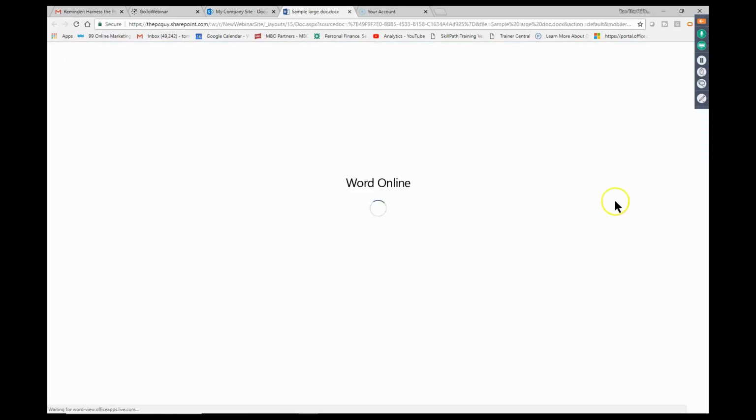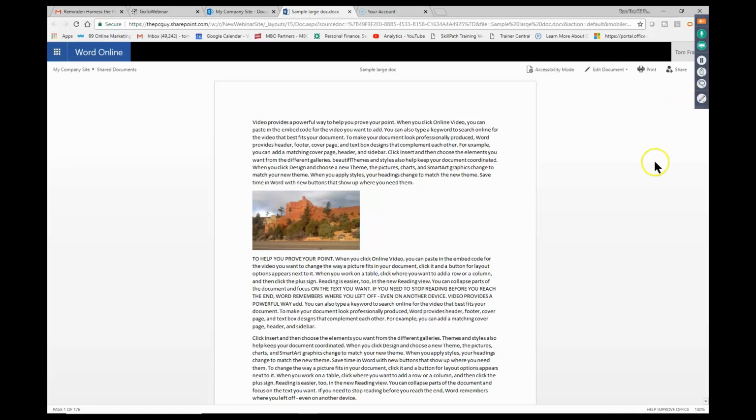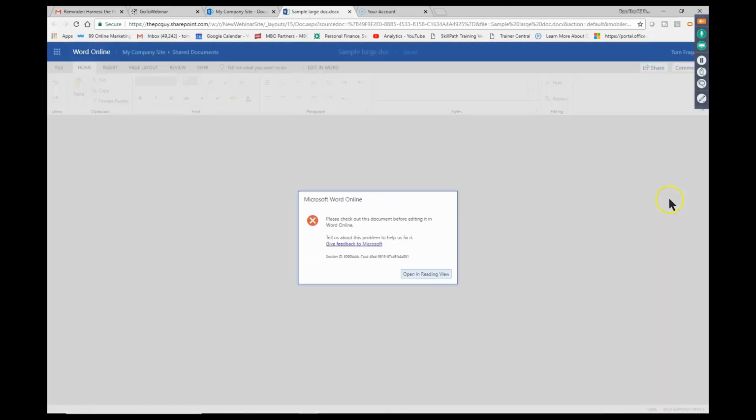It does open up in Word Online if you have that installed. Most of you probably do. And let's say at this point, I want to edit that document. I'm just going to edit it in the browser. Notice what it says. Before, it just let me edit the document. Now I have to check it out. Only one person can have a document checked out at a time.